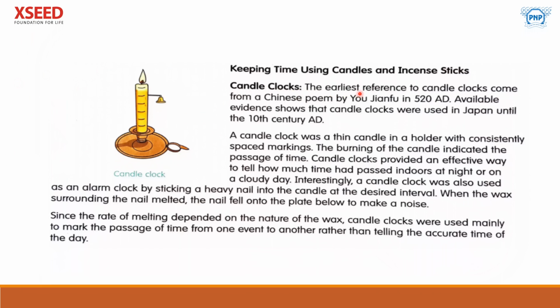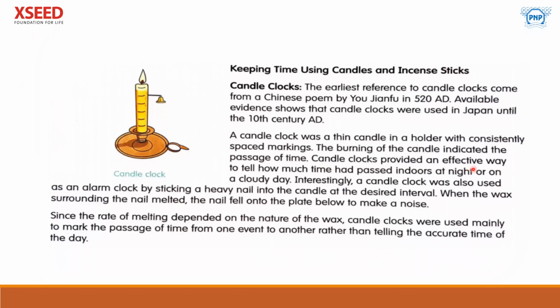The earliest reference to candle clocks came from a Chinese poem by Yu Jianfu in 520 AD. AD means Anno Domini. Available evidence shows that candle clocks were used in Japan until the 10th century AD. A candle clock was a thin candle in a holder. You can see here there is a stand, a holder, with consistently spaced markings. The burning of the candle indicated the passage of time. It shows the time.